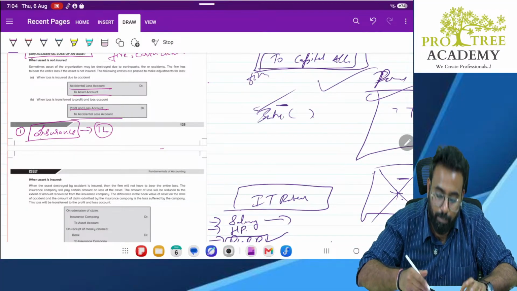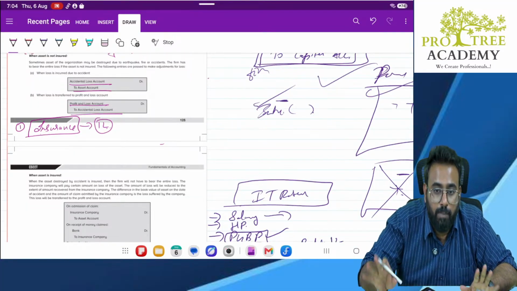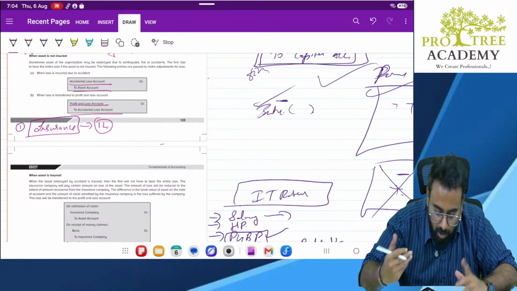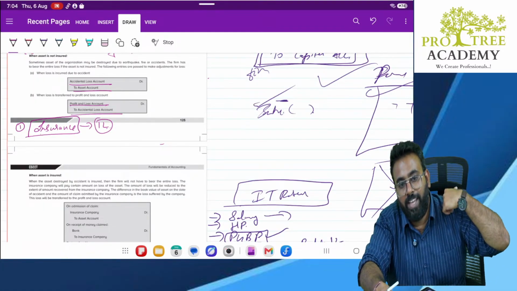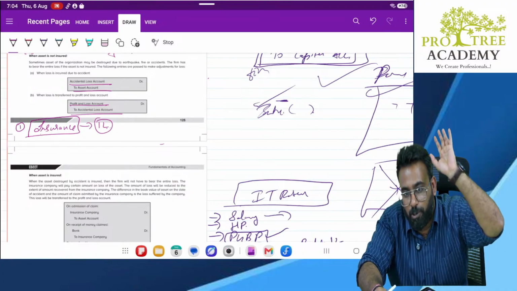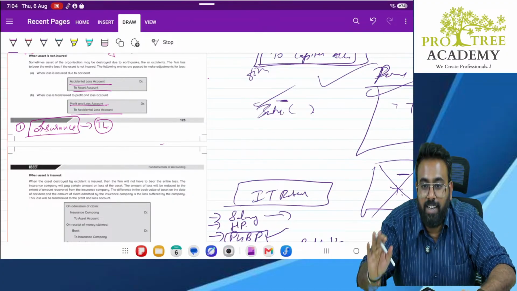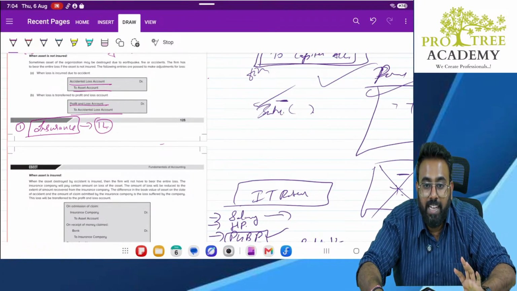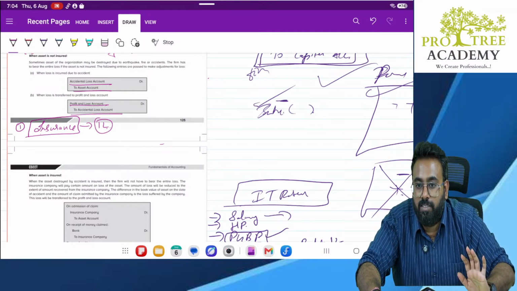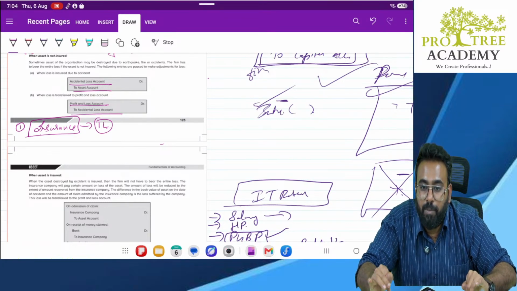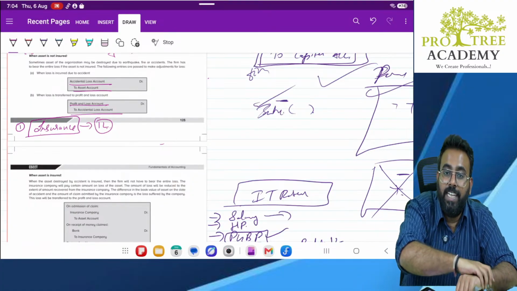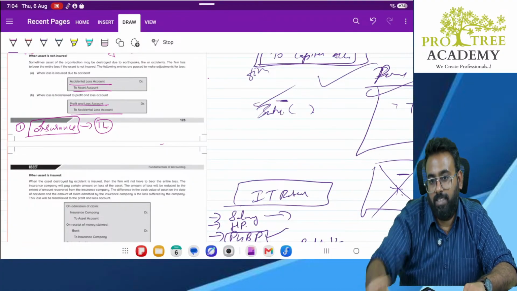So, what happens? Gopi Bahu washed my laptop. Gone. Correct? Gone, sir. Done. Now, what happened? Insurance company says, don't worry, you have already paid me premium. I will pay you back the money. Oh, excellent. Correct? Now, tell me, is there actually a loss? There is no loss here. Why is there no loss? Because that accidental loss is getting covered by the insurance.